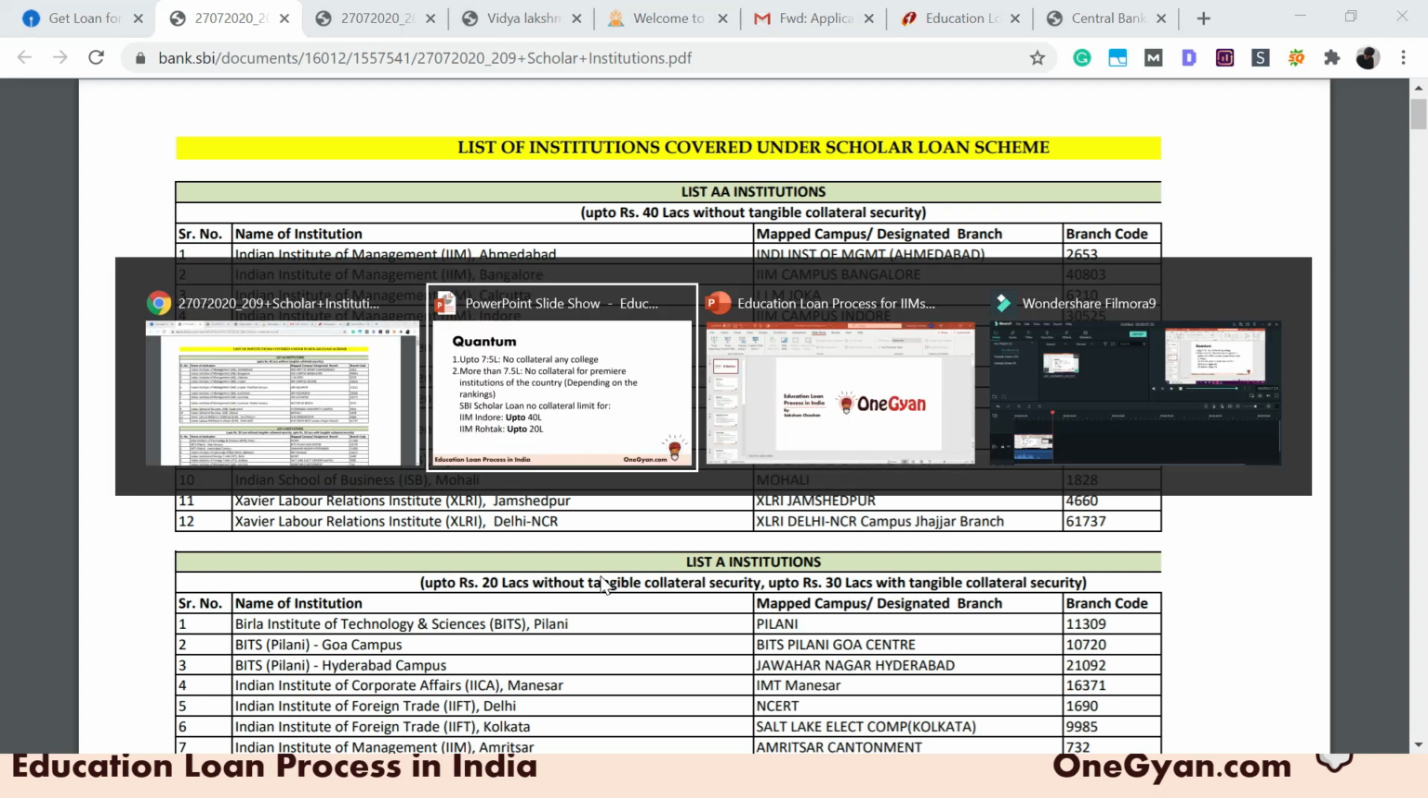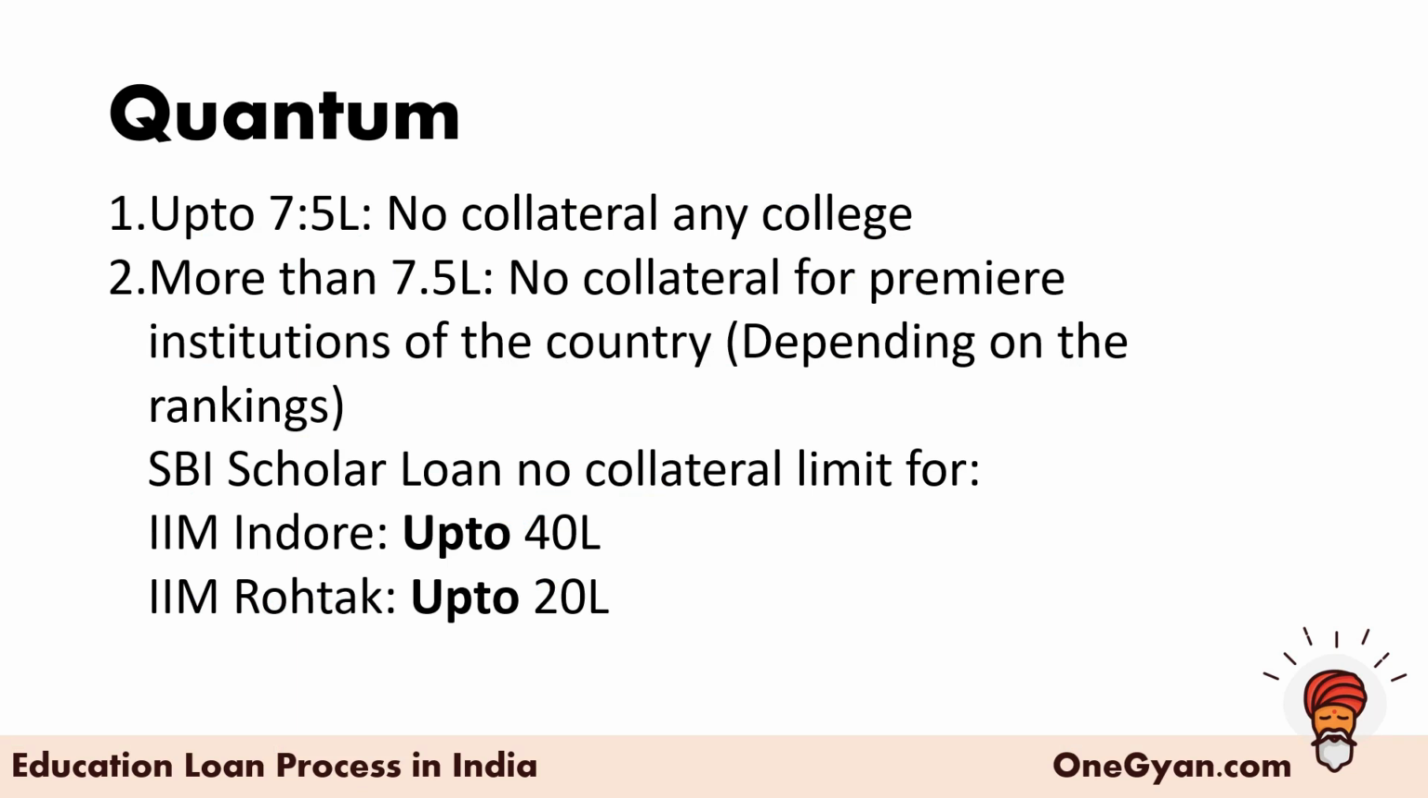Now that was about the quantum. You can as well check the quantum. It depends on the bank. So for example, SBI has a cap of up to 20 lakhs for IIM Rohtak. On the contrary, ICICI has a cap of like 40 lakhs. Central Bank of India has a cap of 30 lakhs. So it depends on the bank. So you'll have to go to their website and check it by yourself for your particular institution.